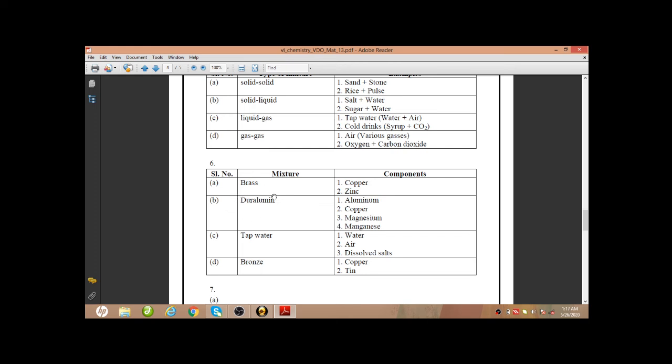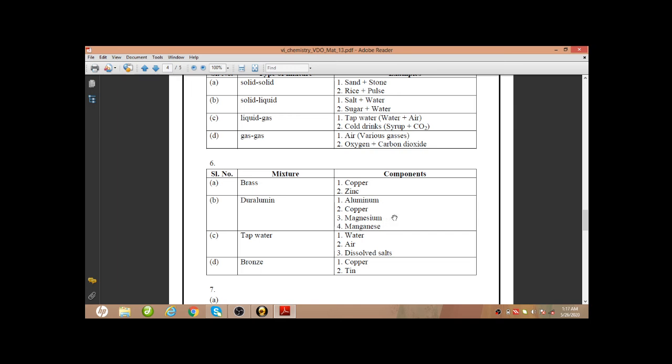Next, duralumin, this is another alloy. The components of duralumin are aluminium, copper, magnesium, and manganese. Aluminium and copper have the maximum percentage in duralumin, and magnesium and manganese are present in trace amounts in duralumin. Okay, these two are mixed in trace amounts.